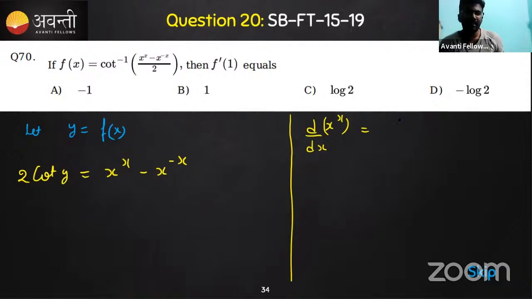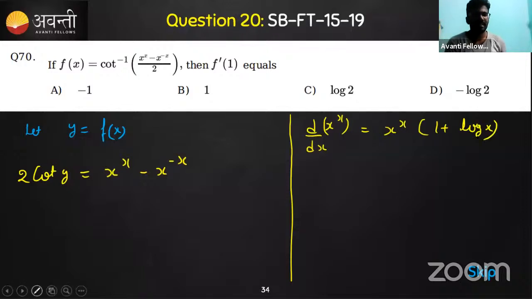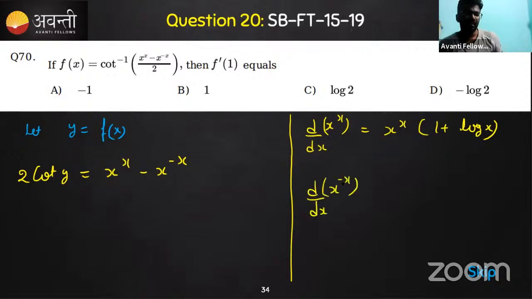So this is nothing but x to the power x into 1 plus log x. Isn't it correct? And then you should also know the differentiation of x to the power minus x. I think the minus sign can be analyzed easily. Here also you'll get it as minus x to the power x into 1 plus log x term will be there here also.